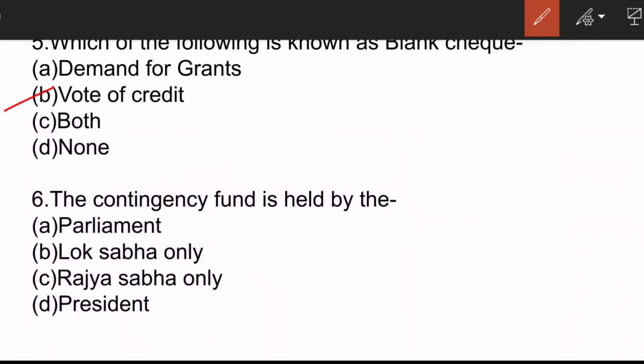The next question is, the contingency fund is held by the? Here the correct answer is President. Contingency fund is held by the Finance Secretary on behalf of the President. It is operated by executive action and it comes under Article 267.